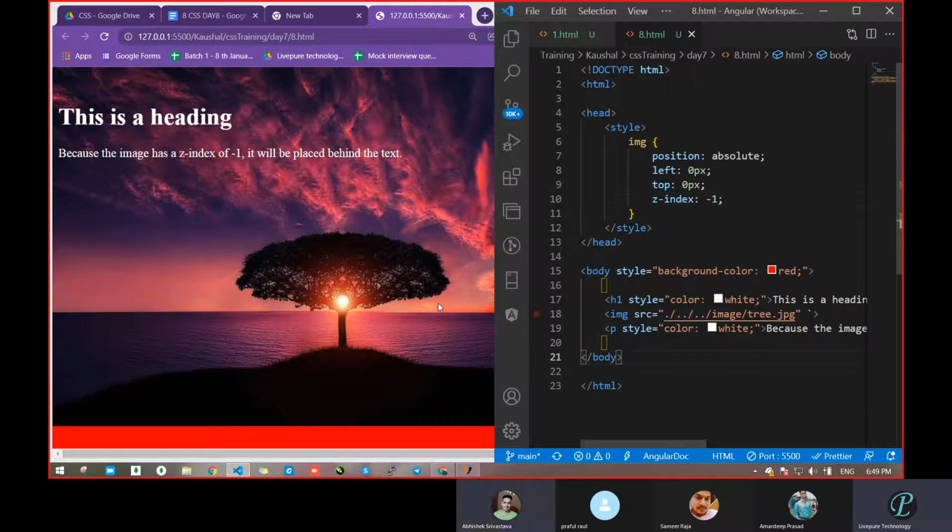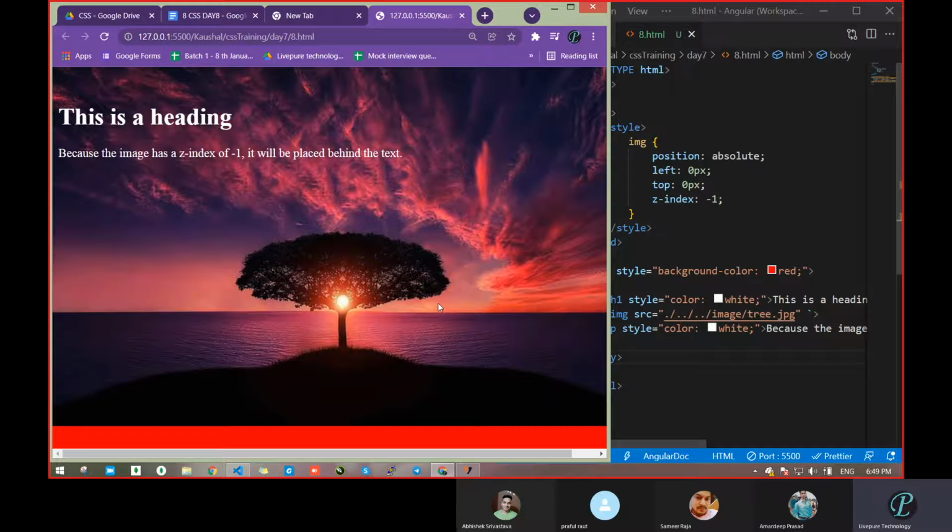The same thing you can apply on videos and everywhere. With the help of position also, it is going to help you a lot. Due to position, you can place and set elements as relative, absolute, fixed, all of those. So it will work in that way.